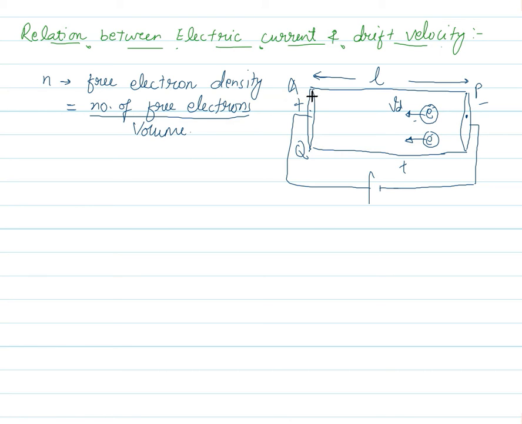So the situation would be like, as I am considering in time t that all the free electrons have moved from P to Q. That will mean that all the free electrons lying in this volume must have already crossed this cross section A. Are you getting the point?